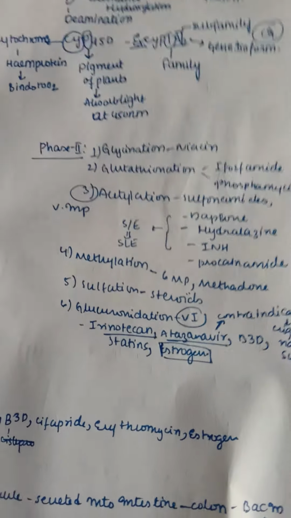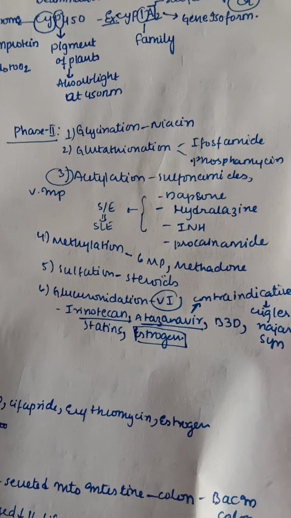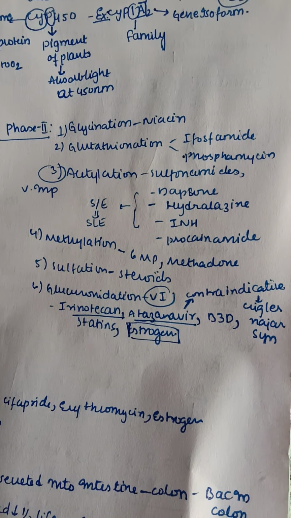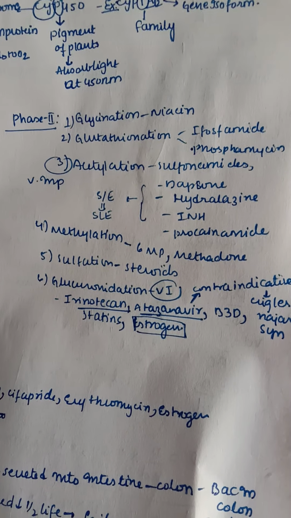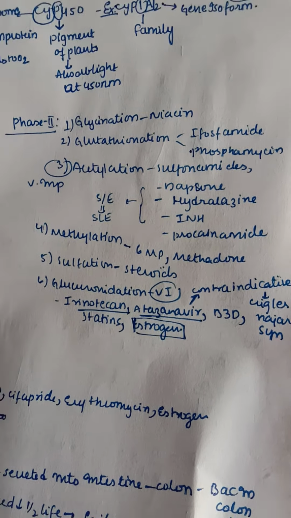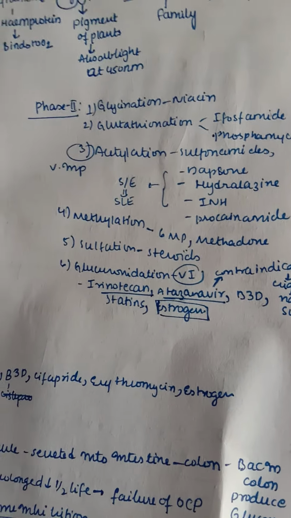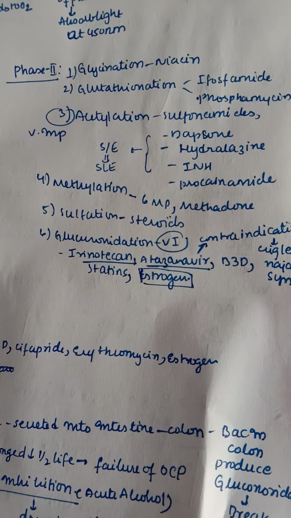Let us check out phase 2. In phase 2 we have glycination, niacin, glutathione, ifosfamide, fosfomycin, and for acetylation we have sulfonamides. Acetylation is very important. Here we have dapsone, hydralazine, INH, procainamide. There are also side effects like SLE, systemic lupus erythematosus. So that is a side effect. Then methylation: 6-MP, methadone. Sulfation: steroids. And glucuronidation is very important.